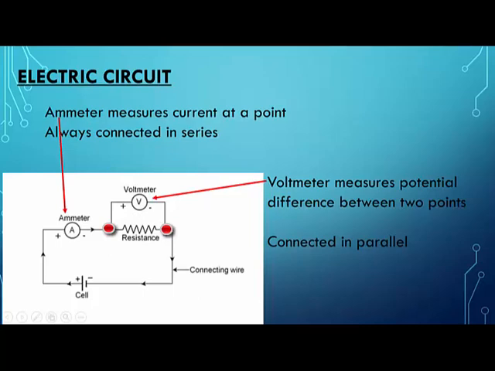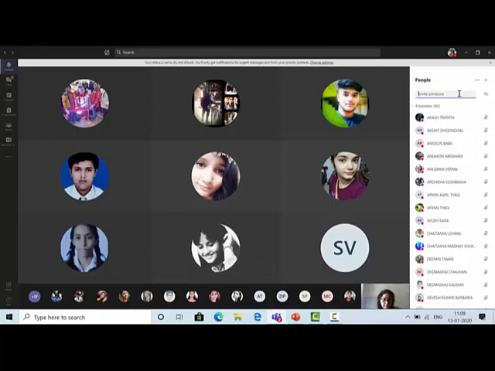Isn't it understood? I'll repeat again if you have not understood. Ma'am, please explain once again. Okay. So that's why the voltmeter is always connected in parallel to the resistance. However, the ammeter is always connected in series.